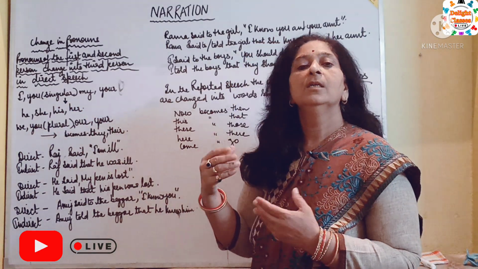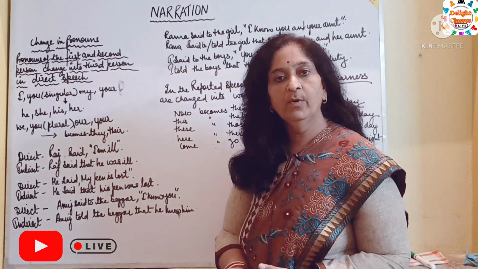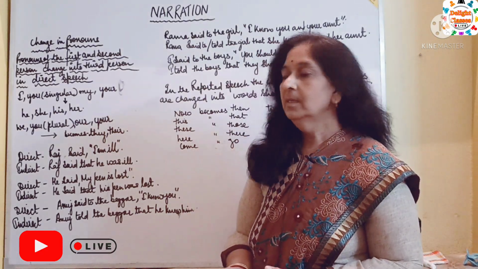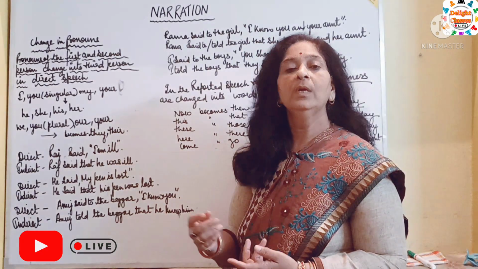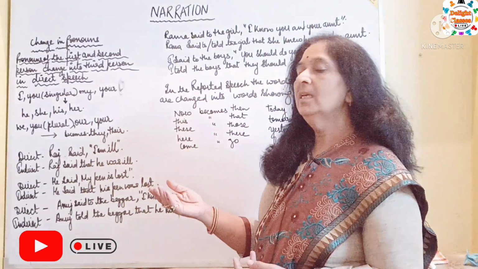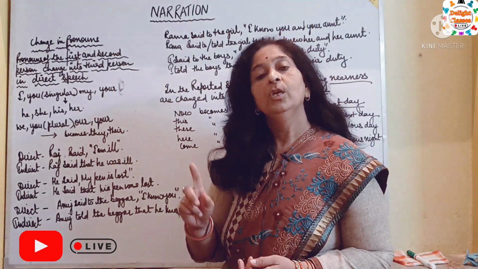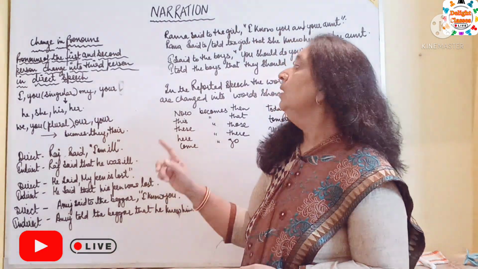I, you of singular form, my or your changes into he, she, his, her.